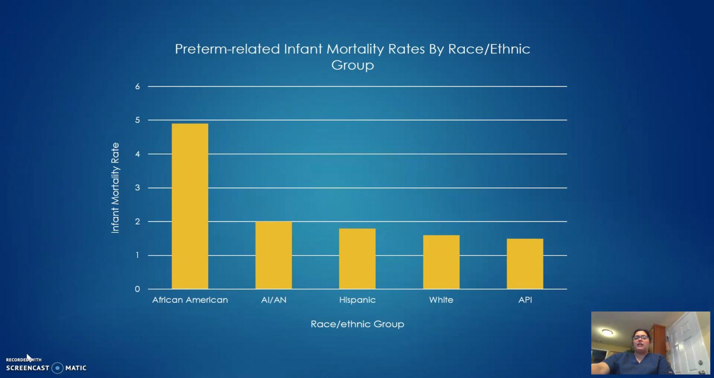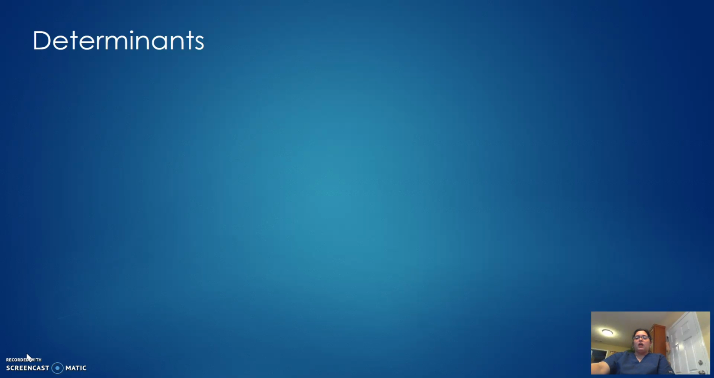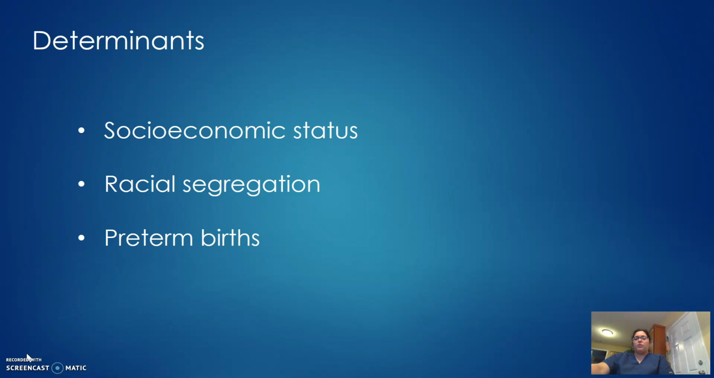African Americans have a high number of preterm related mortality rates, but babies who are born with a normal birth weight still have twice the rate of white babies. Causal factors for the high rates of infant mortality in African Americans include socioeconomic status, racial segregation, and preterm birth. Dominguez points out that in the United States, race and class often go hand in hand, and that racial disparities in health are correlated with socioeconomic inequalities, making socioeconomic status a determinant.